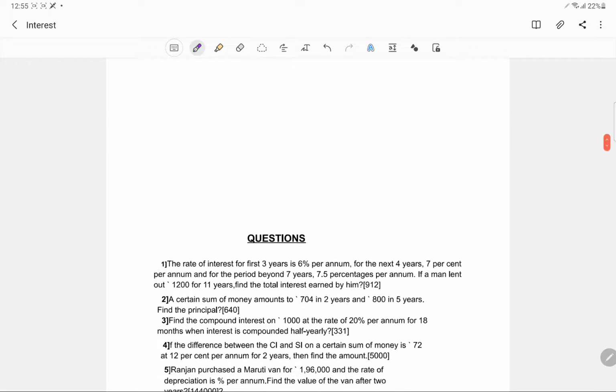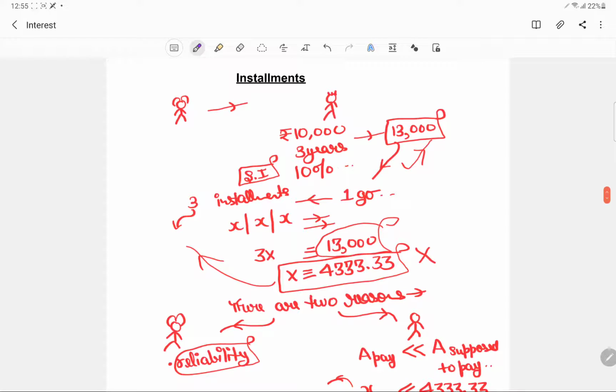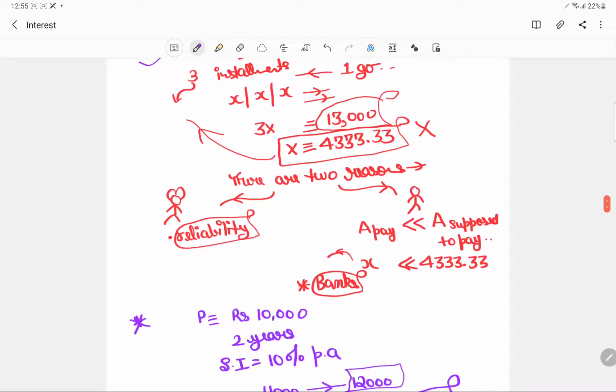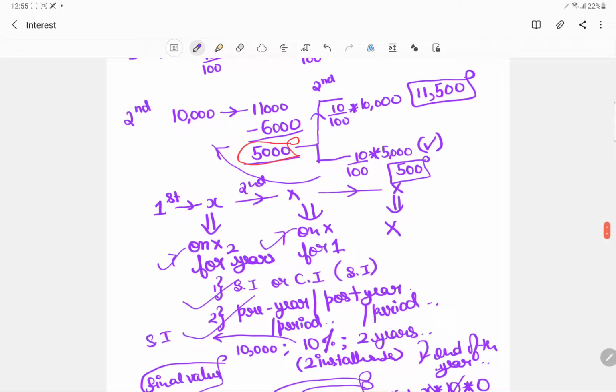So this was an important concept that we had to do, and we did a lot on installments, and hopefully you got the concept and won't do questions wrong. We understood why installment was needed, what the benefit of the installment was, and why using installment I had to pay a lesser amount than what I was actually supposed to.